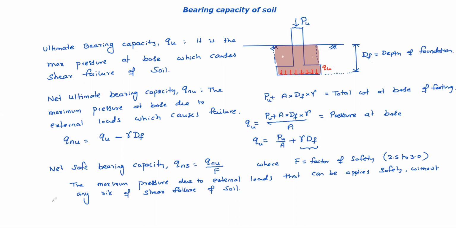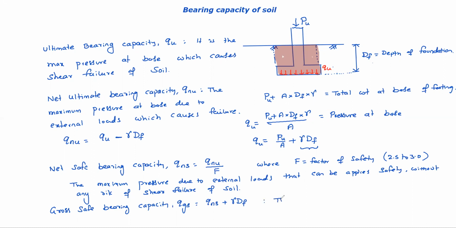Then what about gross safe bearing capacity? QGS. Net safe bearing capacity plus that gamma Df for the footing soil, the soil above the base level, whatever is there, that weight. So this is the gross safe. How can we define this?